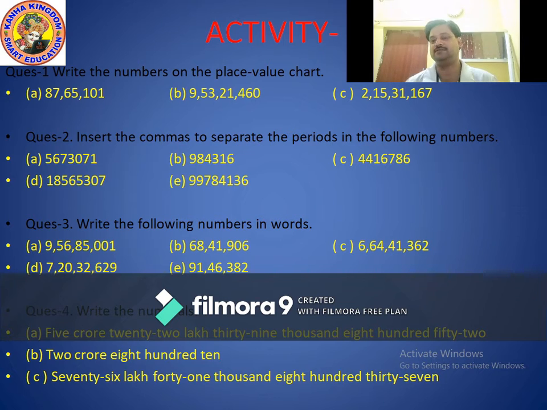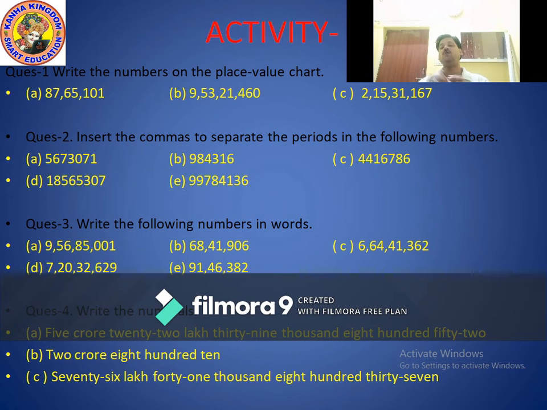Correct, 2 commas. Starting from ones period and move to lakhs period. But in this question, in lakhs period how many places? One place, because there is only one digit. The previous one is 2 digits. So don't be confused.